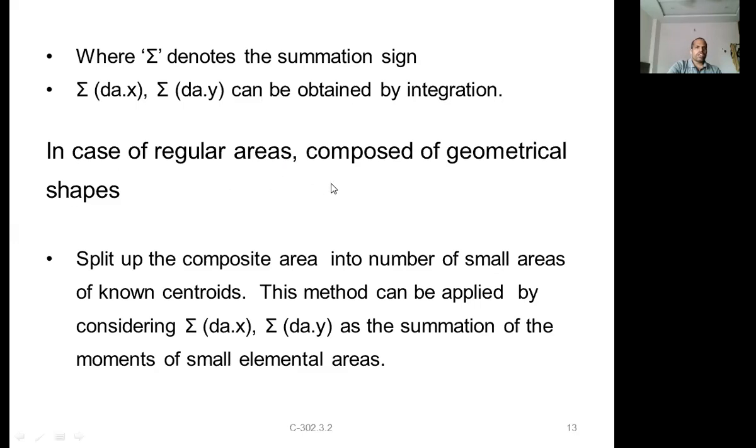So this is about a general figure. Irregular figures we can do like this. For regular figures like a rectangle, triangle, or anything, the composite geometrical shapes, regular geometrical shapes,